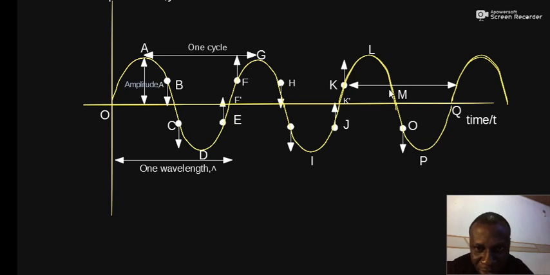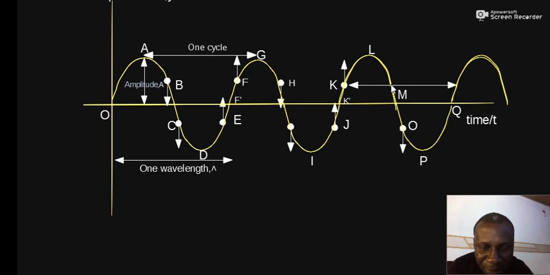If we move on, there is another point, N. N at this point has equal displacement as K, H, B and F, but at N the wave is actually traveling down. So B, H and M correspond to what?